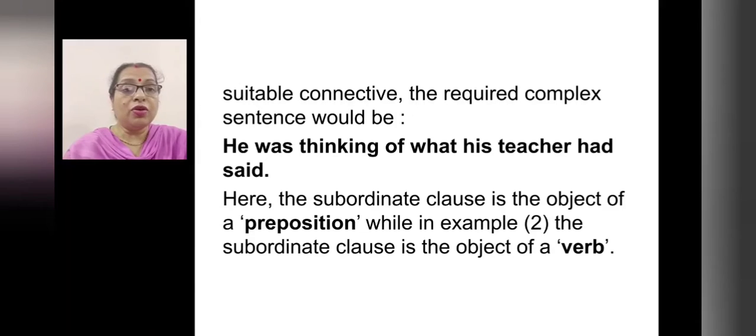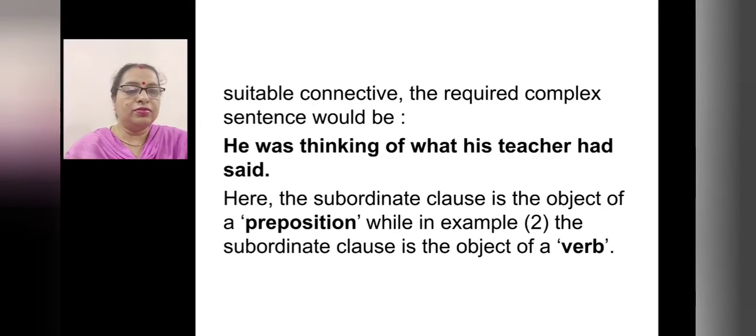Here, the subordinate clause is the object of a preposition. Right? Here, thinking of. So, of is the preposition here. While in example second, the subordinate clause is the object of a verb. What was the sentence? I do not remember what he said. That was the object of the verb.